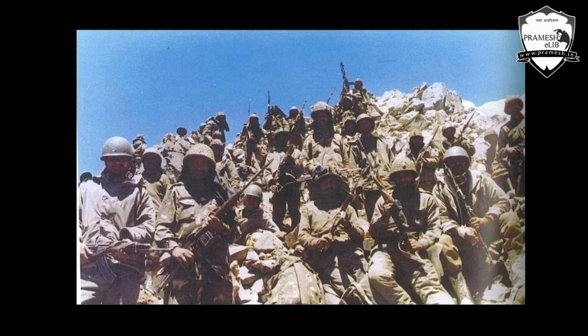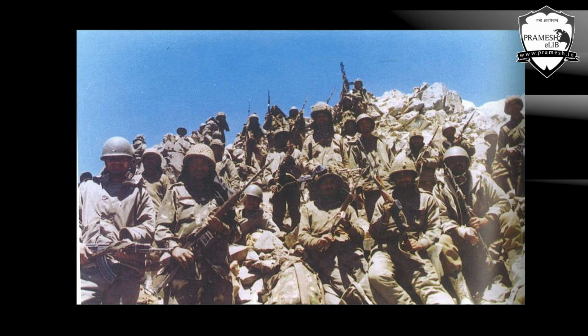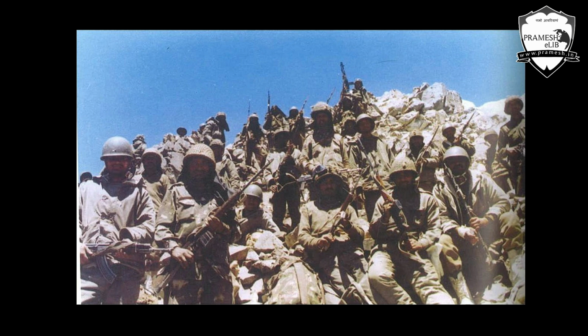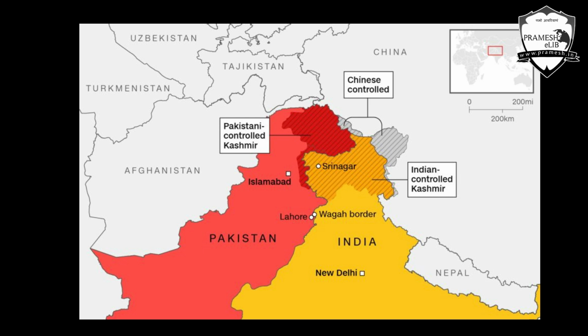And after this, obviously India became victorious, and then again it was decided that we will go back to the LOC line. Okay, so Pakistan on the west of the LOC line, India on the east of the LOC line. So what has actually happened in so much of the history that we have seen is that Pakistan occupied Kashmir is a region that has two regions within, Gilgit-Baltistan and Azad Kashmir. They are separated via the LOC line, which was earlier called the ceasefire line and became the LOC line in 1972, and then subsequent wars happened to decide the territory and to capture areas here and there, but nothing has happened so far.